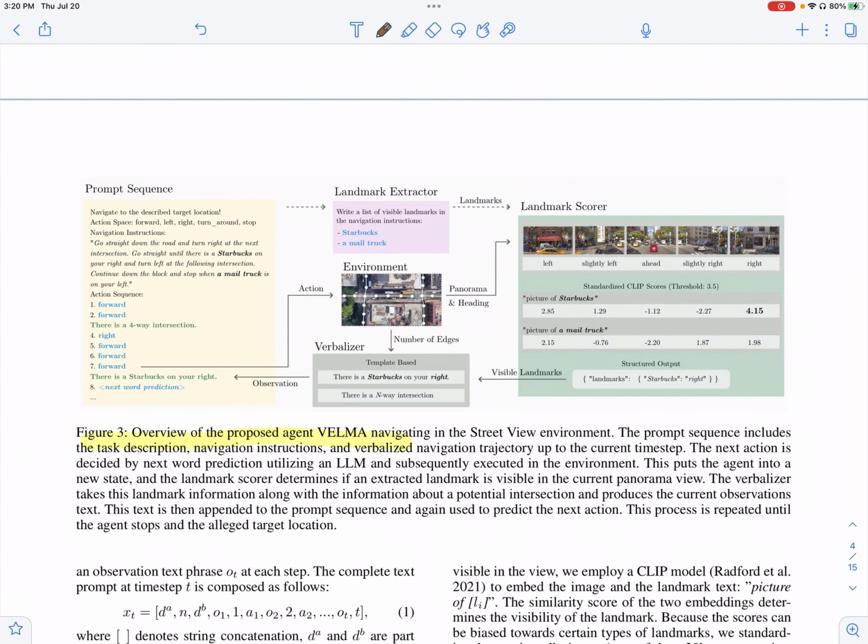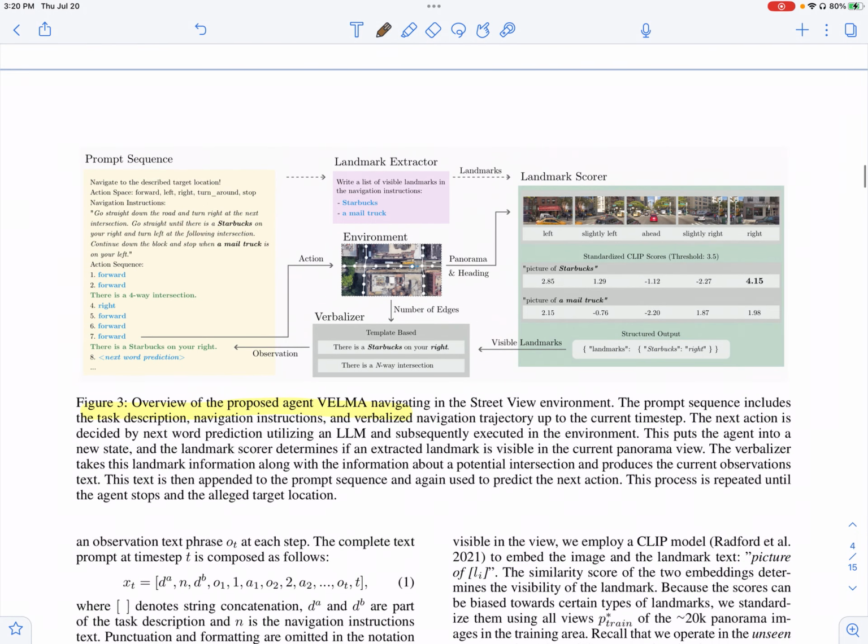So here is a good view of what they try to accomplish here. You have the prompt here, and the prompt initially has the description of the task here, as well as the navigation instructions. And this prompt is fed into a model, either GPT-3 or 4, to extract landmarks in the navigation instruction.